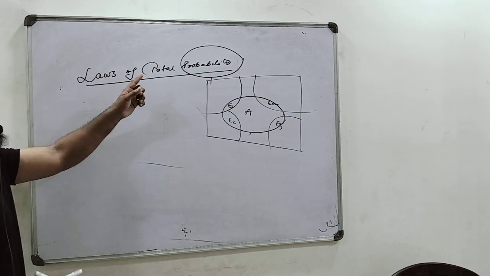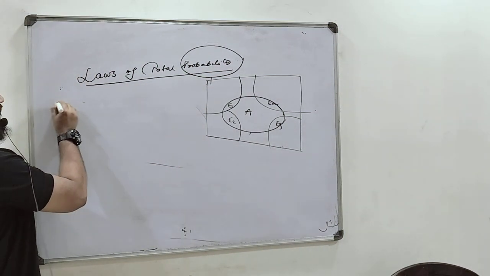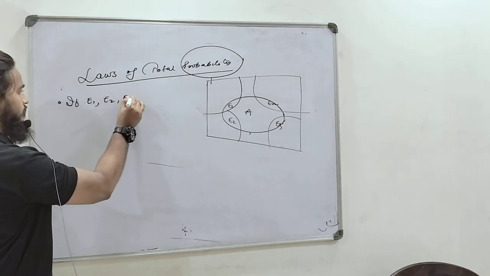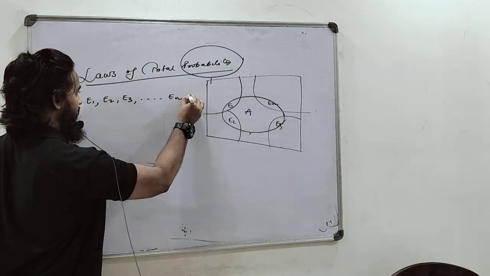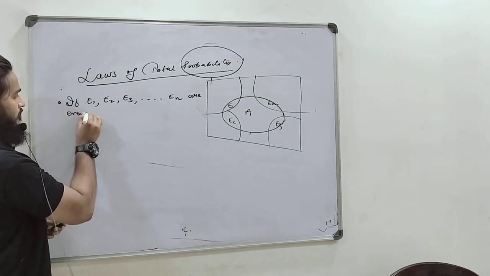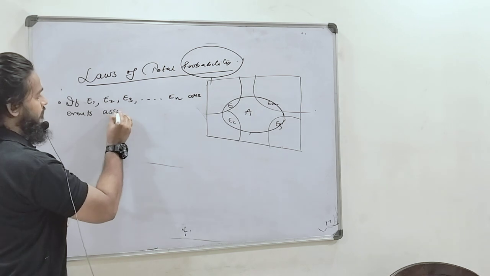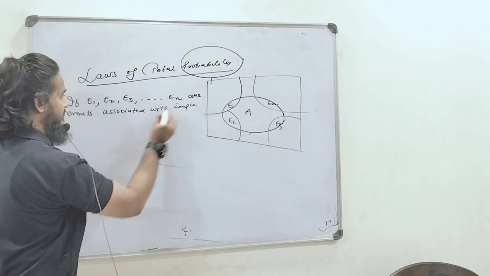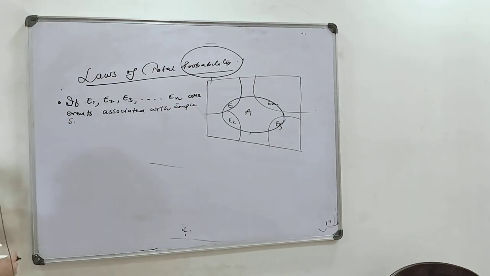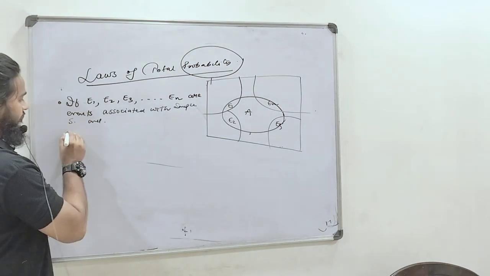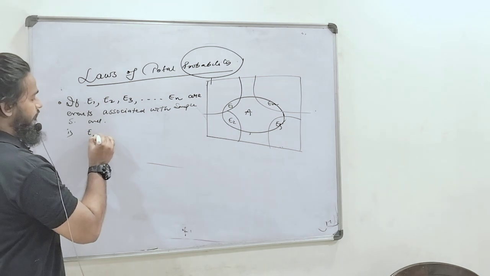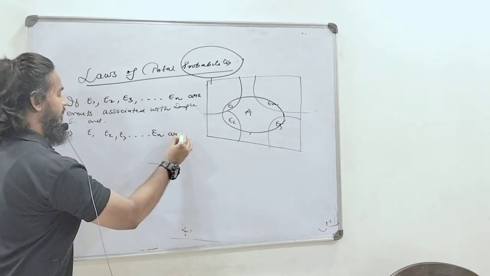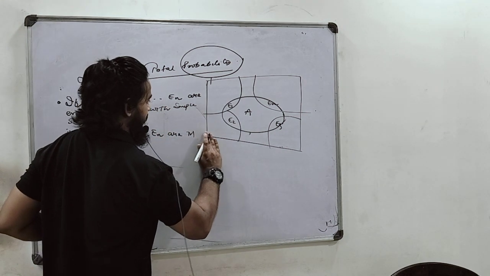Then what the law of total probability says is that if E1, E2, E3 dot dot dot En are the events associated with the sample space S, and number 1, E1, E2, E3 dot dot dot En are mutually exclusive.